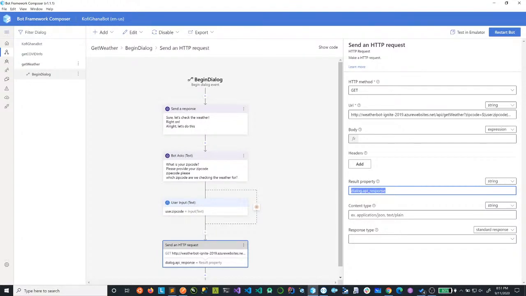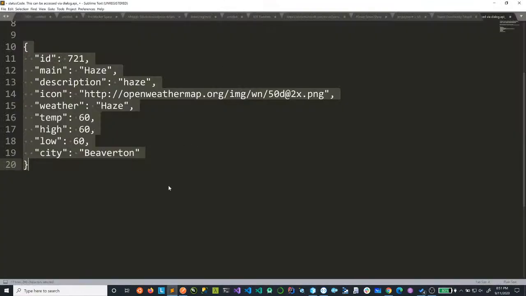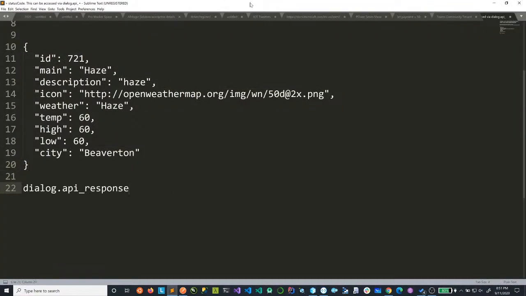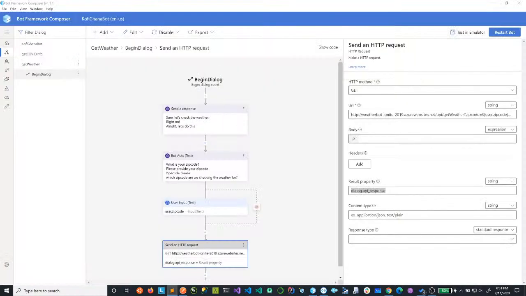I'll make a note of this somewhere. Let me copy it. Let's paste this somewhere here. Okay, so we know that dialog.api.response is the property that's going to have our API call response. All right. So let's have that. Now, there's a couple of things I want you to take note of. The result properties, when the result comes in, can be stored in a specific Bot Composer framework property.